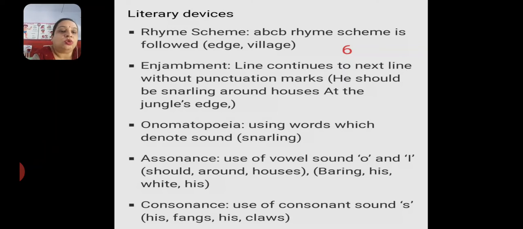Assonance: use of vowel sounds O and I in the words should, around and houses. This is the repetition of sound O, and baring, his, white and his once again is the repetition of I sounds. Next one is consonance. Use of consonant sound S in his, fangs, his and claws. So the sound of S is being repeated in the words his, fangs, his and claws.